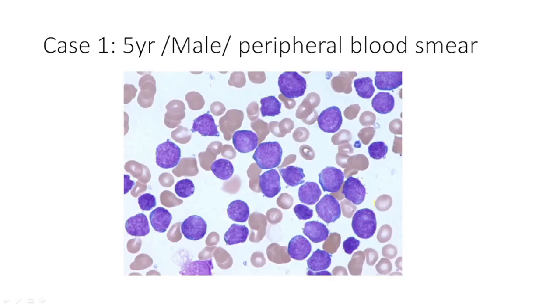So just discussing two cases with you. One case is of a 5-year-old male who presented with a peripheral blood smear that is shown here, with a very scant rim of cytoplasm. You have cells showing a high N by C ratio. You have about 1 to 2 prominent nucleoli and a very scant rim of cytoplasm. Can you tell me what sort of a leukemia it is?